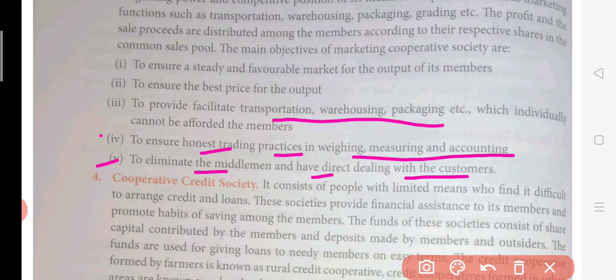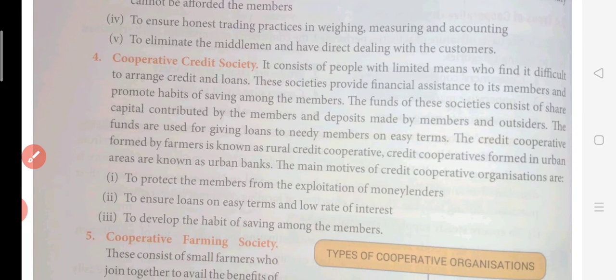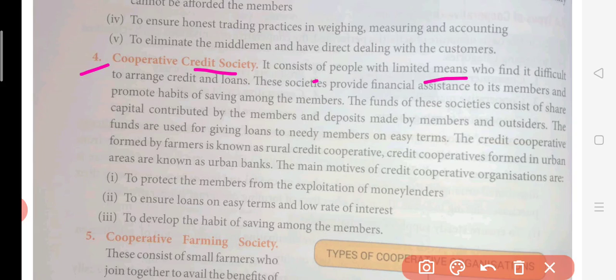Now the cooperative credit society. It consists of people with limited means. Here the main purpose is credit. Credit means udhar. It consists of people with limited means who find it difficult to arrange credit and loans. So this is beneficial for those people who are looking for some credit or loan.